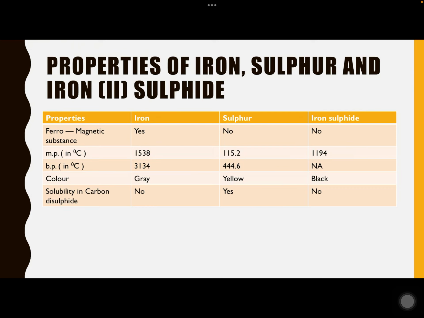If we see the ferromagnetic property of the iron, it's ferromagnetic, so it's attracted by the magnet, while sulfur is not attracted by the magnet. Iron sulfide is also not attracted by the magnet. The melting point and boiling point of iron, sulfur and iron sulfide are completely different from each other. If you see the color, iron is grey in color, sulfur is yellow in color, while iron sulfide is black in color. The solubility of iron in carbon disulfide is not seen. So, only sulfur is soluble in carbon disulfide, but iron sulfide is not soluble in carbon disulfide.